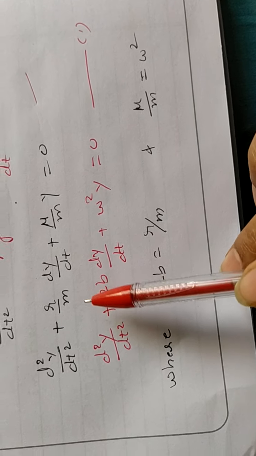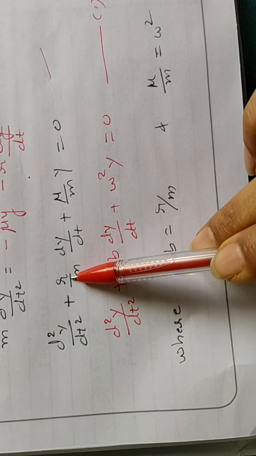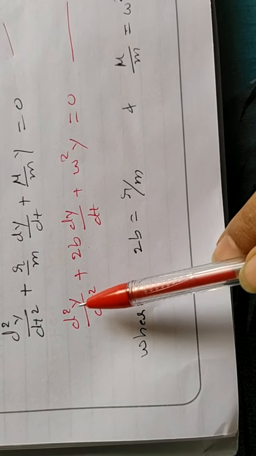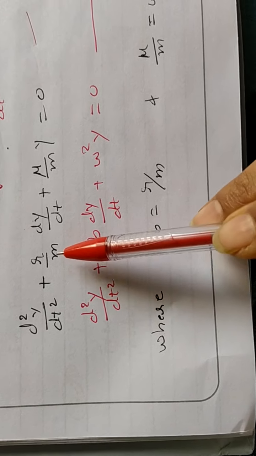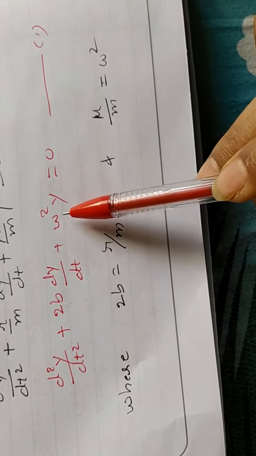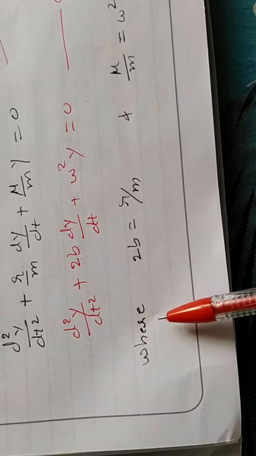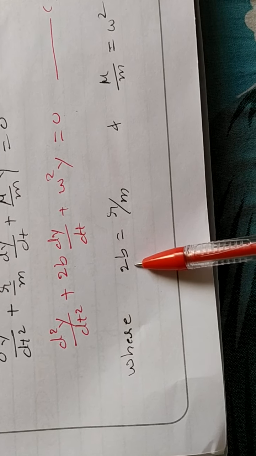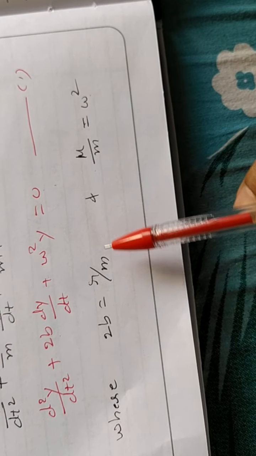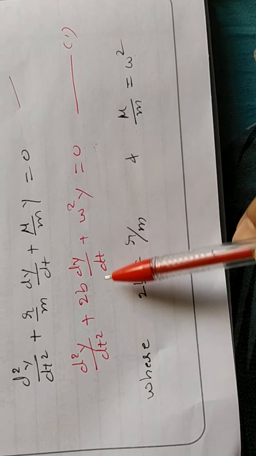Okay, now we shall make some arrangement here. I will take r by m equal to 2b and mu by m equal to omega square. So the equation becomes d square y by dt square plus 2b dy by dt plus omega square y is equal to 0. I got one differential equation now, where 2b is r by m and omega square is mu by m. By taking these two, the equation gets reduced to this form. Okay, so this is the differential equation.